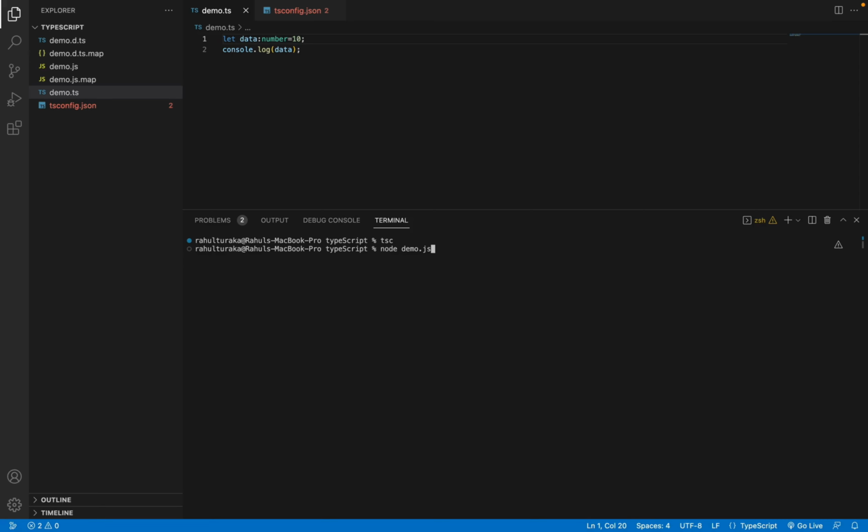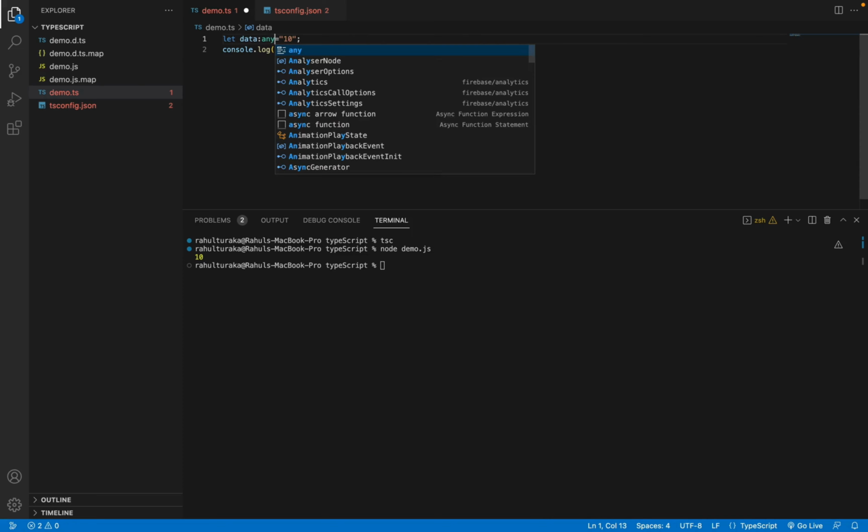If I build it with tsc and run node demo.js, as you can see, it's a number. Now I cannot assign any string value to this data variable because its type is number. I need to assign only a number value.